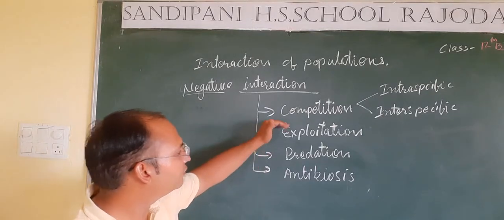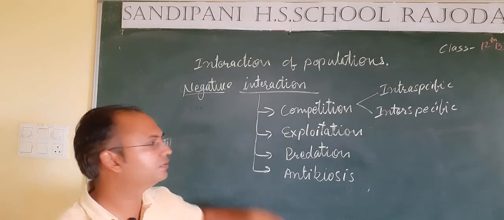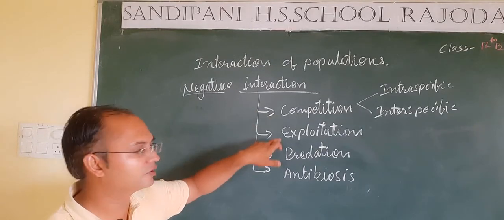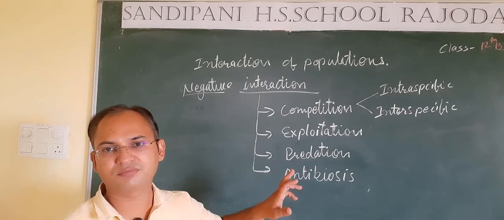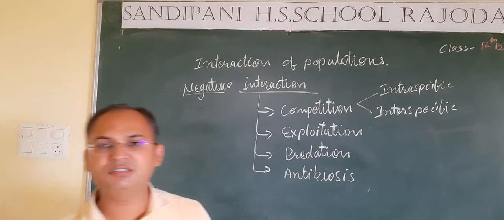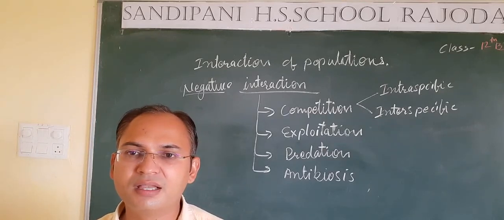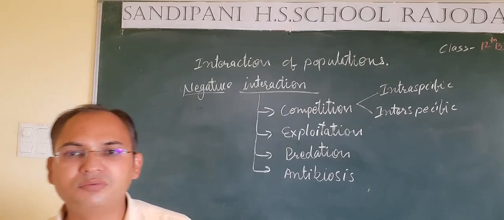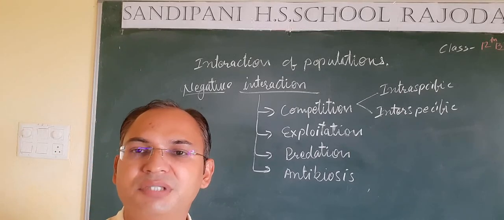So these are the four types of negative interaction between the species. The first one is competition, then exploitation, predation and antibiosis. These are the interactions, positive and negative, between the species, and how they get benefited or destroyed by the other species.